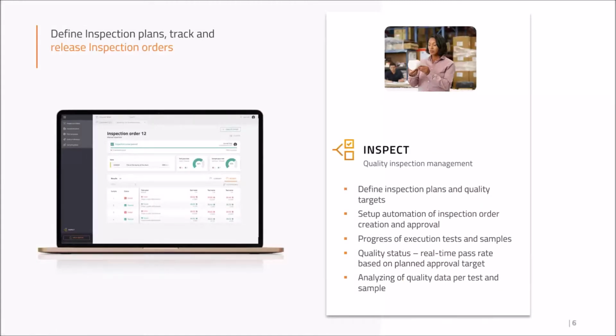You have two different roles. We are all about role-based. So the quality manager, I'm the quality manager. I'm going to set up all my inspection orders. I'm going to set up all my sampling plans. How many samples do I want the system to create, to check? And I have full visibility of what's going on on the quality control floor. Maybe you have quality control people walking around doing quality control orders. You see exactly what's going on.